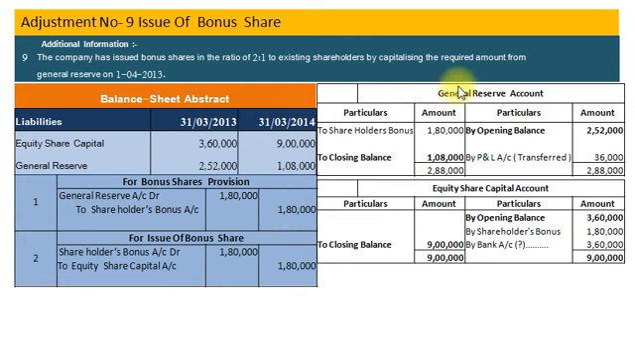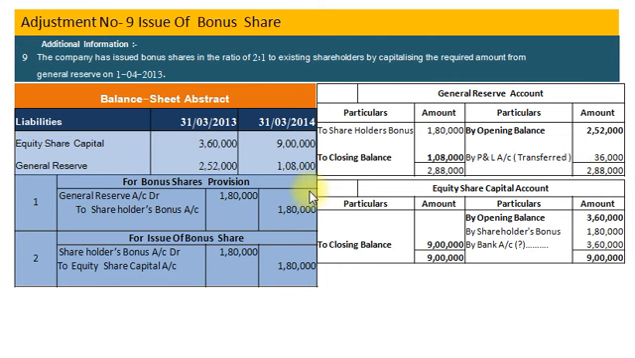So general reserve account debit side to shareholders bonus account 1,80,000. And now by closing general reserve account we will get balancing figure rupees 36,000 and this will be transferred from profit and loss account to general reserve, and our accounting entry will be profit and loss account debit to general